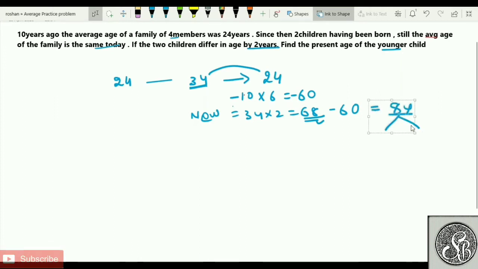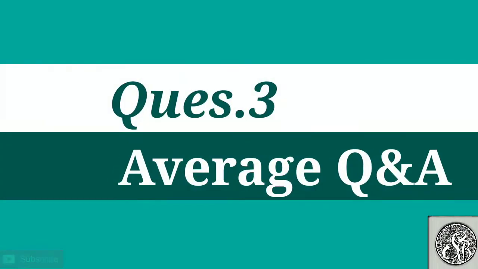Now how will 2 members become 8? Many methods, sir. 5 and 3 is one method. Next will be 6 and 2. Next will be 7 and 1. Next will be 4 and 4. I hope this method will not satisfy the difference criteria of 2 years. Hence, I will tell that my answer is 5 and 3.